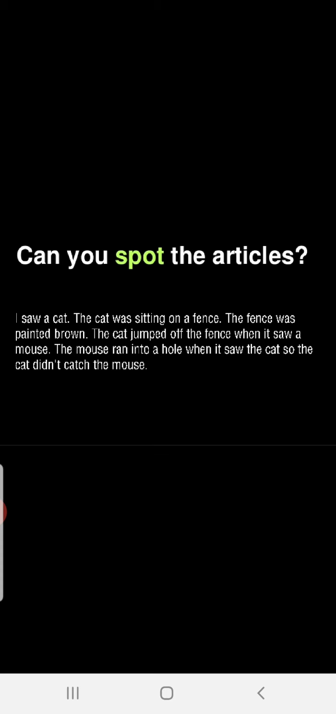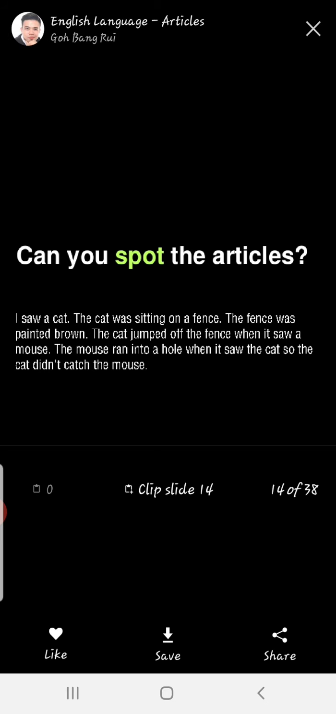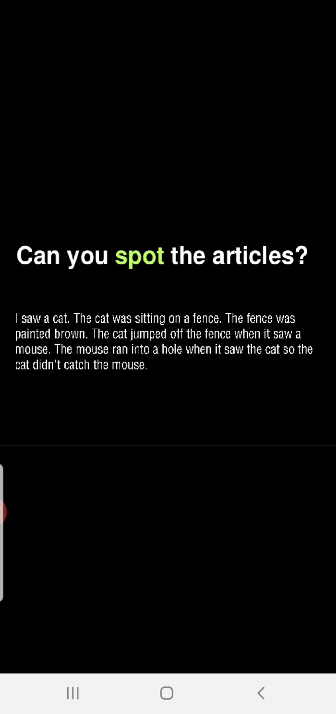The cat jumped off the fence when it saw a mouse. The mouse ran into, see, a mouse changed to the mouse, into a hole when it saw the cat. So the cat didn't catch the mouse. The first time the noun is used, it takes the indefinite article, and the very next time, when we repeat it, it takes the definite article. This is rule 1. Understood?